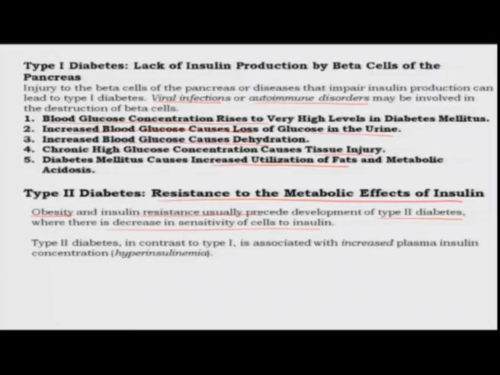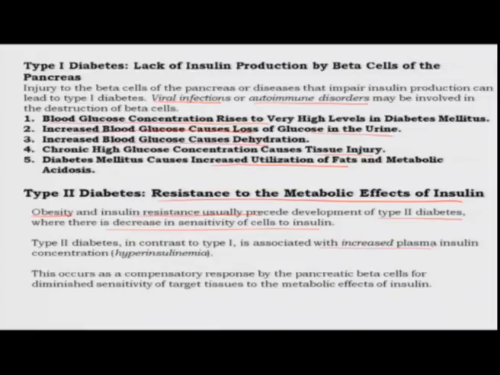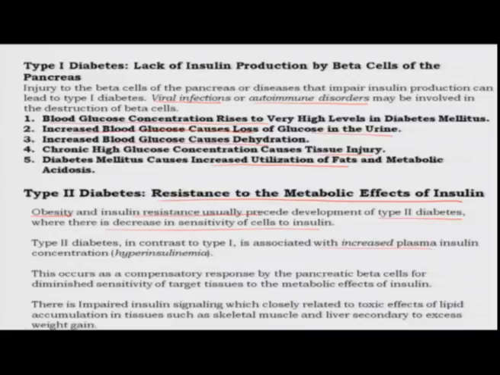So, type 2 diabetes, in contrast, is associated with increased plasma insulin level. Now, this occurs as a compensatory response by the pancreatic beta cells. So, those cells are sensing that the glucose level is high, so they make more insulin, but this insulin is not having any effect. This impaired insulin signal is closely related to the obesity and the lot of fat present in these individuals; the tissues have become less sensitive to the levels of insulin.